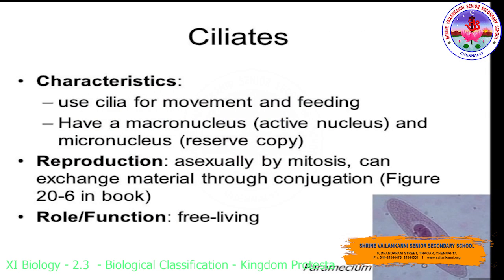Ciliates. Characteristic: use cilia for movement and feeding. They have a macronucleus, that is an active nucleus, and a micronucleus which holds the reserved copy. Next we move on to reproduction. Asexually by mitosis, and can exchange material through conjugation. An example will be Paramecium. The role and function: it is a free living organism.